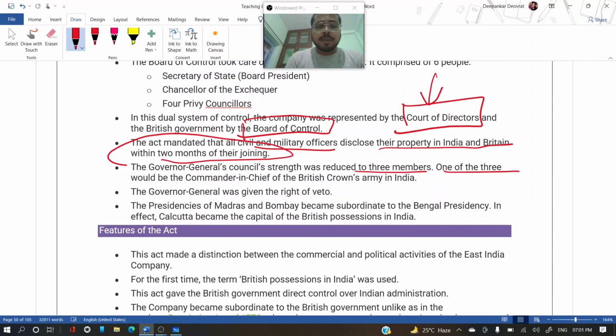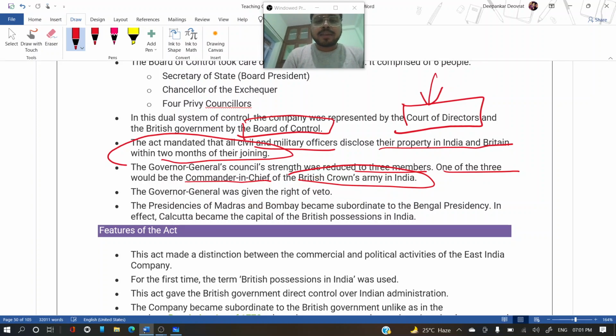And one of the three members would be commander in chief of the British armies in India. And now the governor general will have the right of veto power. So if he does not agree, the policies or any imposition will not go through. So the governor general has to agree if anything is to be regulated or imposed. Okay, earlier in the Regulation Act it was not like that.